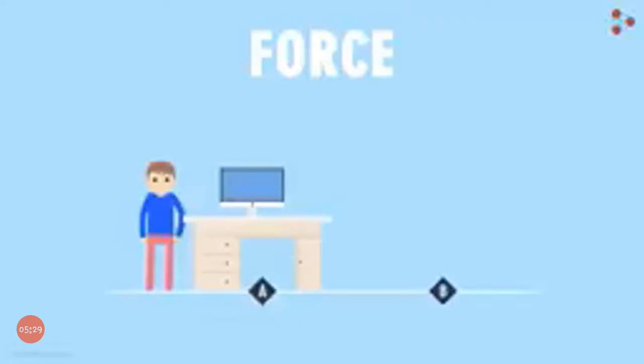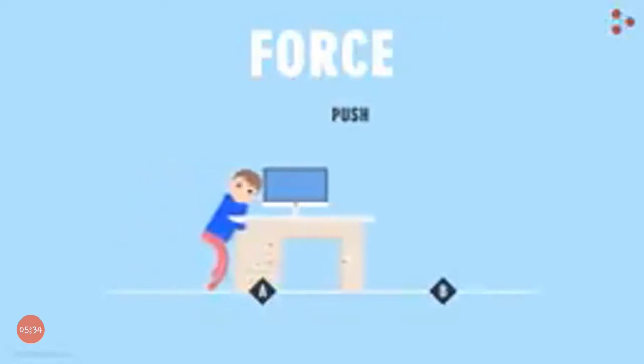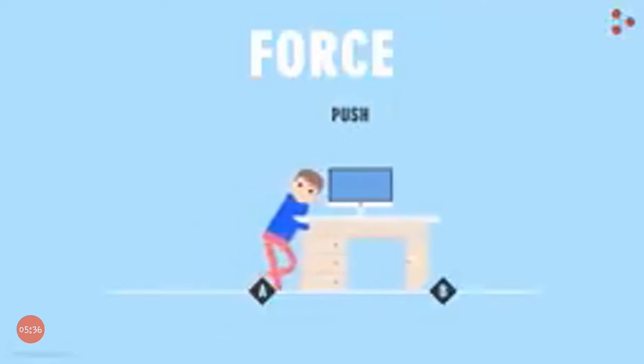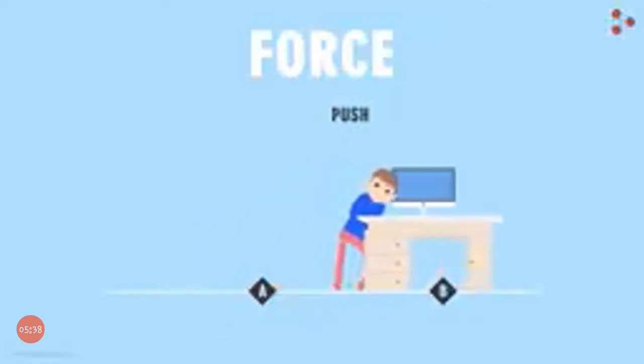Now, suppose that we have a desk here at point A. A person wants to move this desk from point A to point B. Here he will push the desk toward point B. We say that the person applied a force on the desk. The push here is the force that the person applied on the desk.